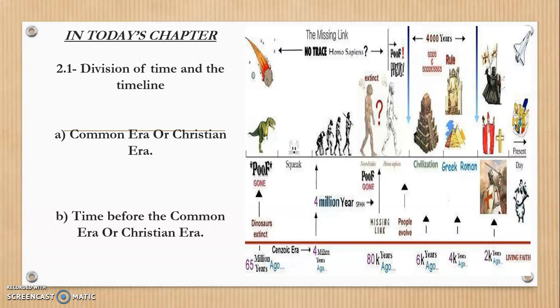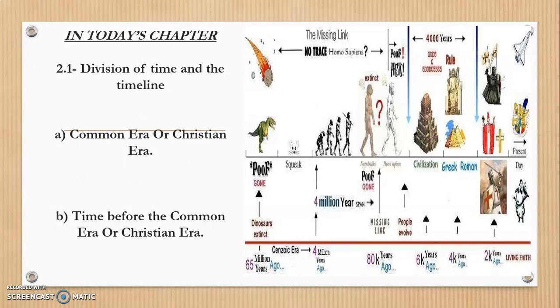I have given a small picture over here in which you can see the human civilization, the evolution of human being right from the ape to the human. Then you can see various structures which have been built in the past, right? Then the different symbols of the kings and the rulers who have come, and how the years were divided right from the Greek and the Roman civilization till what we study in India, to the Harappa civilization and so on.